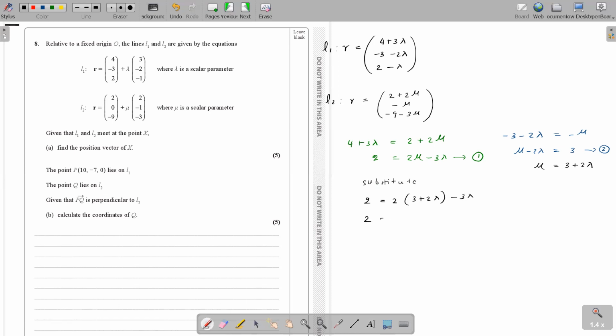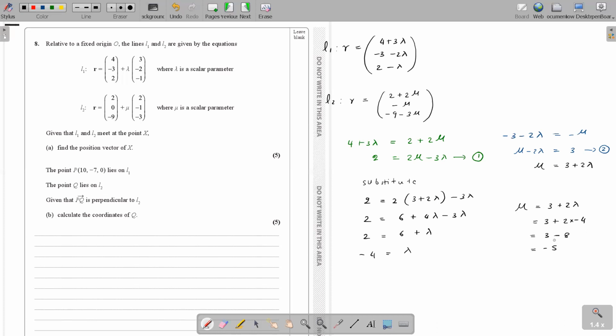So I get here 2 equals 2 times 3, 6, 2 times 2, 4 lambda minus 3 lambda. 2 equals 6 plus lambda. So lambda is minus 4. Is that correct? Yes, miss. And then the mu value. So mu equals 3 plus 2 lambda. 2 times lambda is minus 4, so 3 minus 8, right? Which means mu is minus 5. Is that okay? Yes, miss.